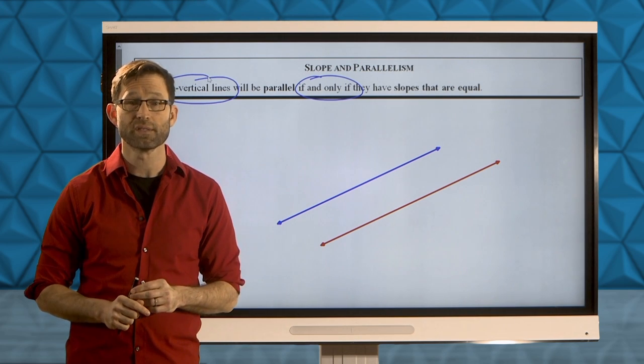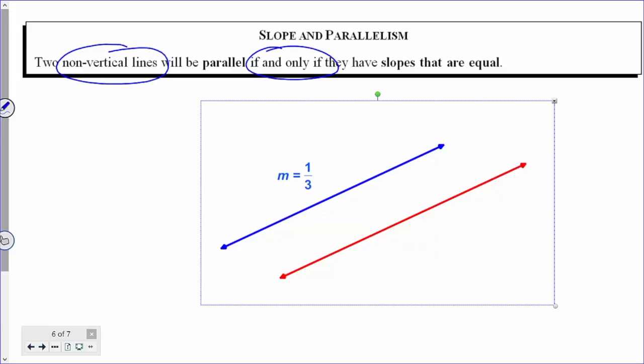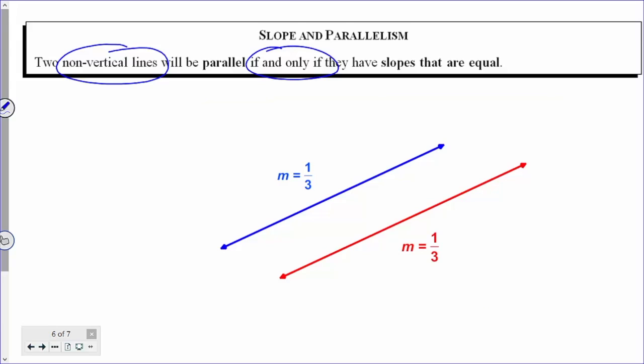It works both ways. Again, if I've got this blue line and this red line that are parallel, and this one has a slope of 1/3, then this one somewhere will also have a slope of 1/3. Or maybe it won't. There it is. I couldn't find the hidden slope. Slope will tell us whether things are parallel or not. And let's see that in the last exercise.